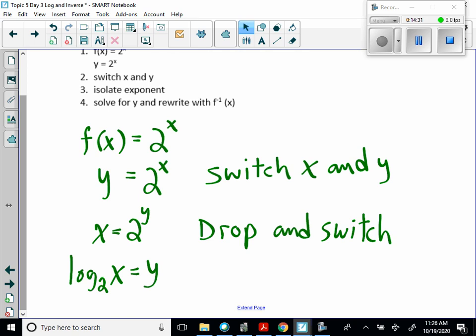Okay, pause if you need to. I'm going to go to the next screen. And just remember, when you say that you're doing the drop and switch technique, you are rewriting in logarithmic form.